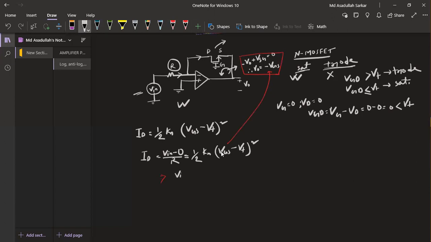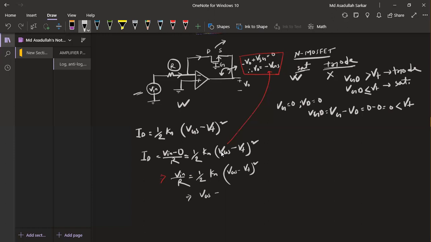So here V input by resistance R equals half Kn times VGS minus Vt whole square.